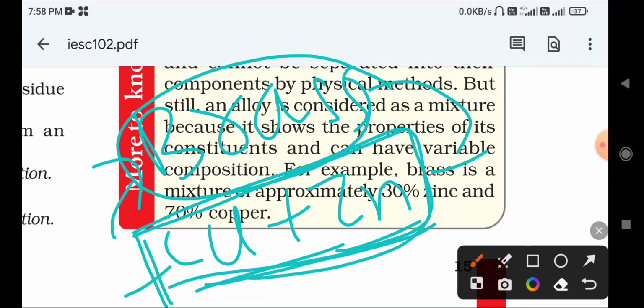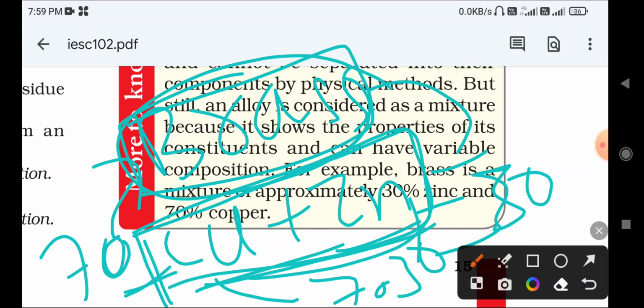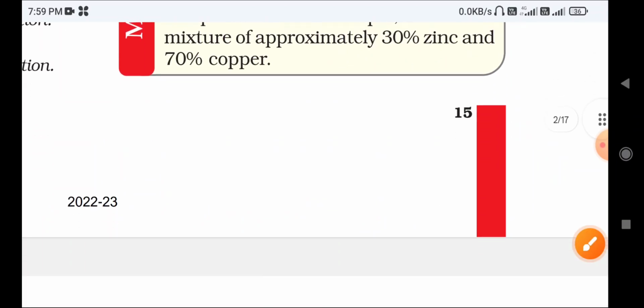So how does it form? 30% of zinc and 70% of copper contribute to produce this material, which is called brass. Remember, the percentage of copper in brass is 70%, and zinc contributes 30%. So 70% copper and 30% zinc make 100% brass. Remember that.